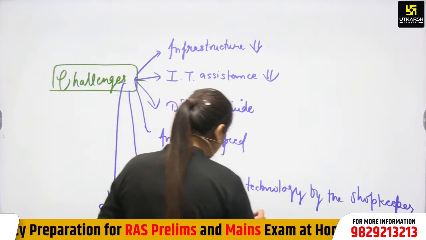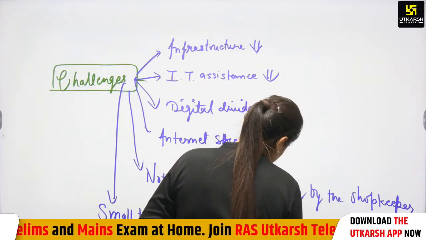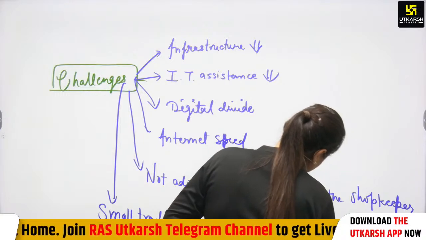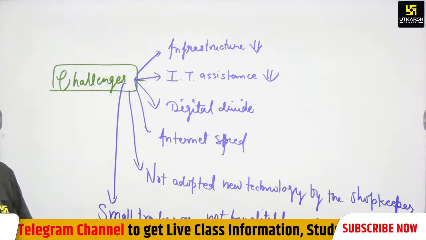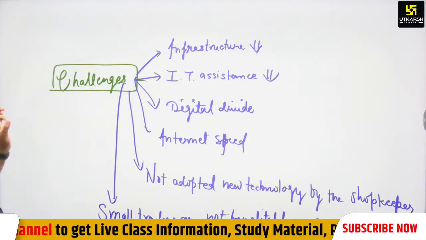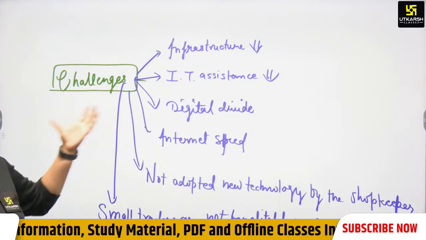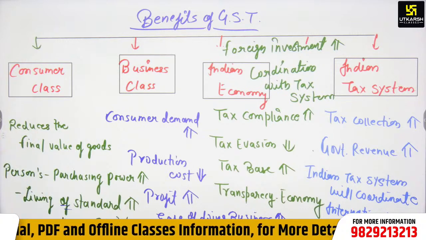So we can say that small traders are not benefited from GST. But the government has given so much assistance, and has started a composition scheme for small traders as well. So these are the challenges in the Indian tax system, and also in GST, and these are the benefits of GST.